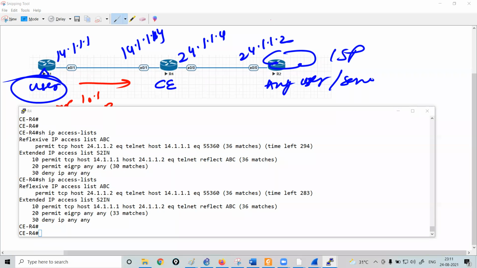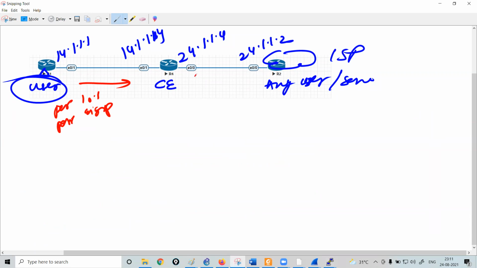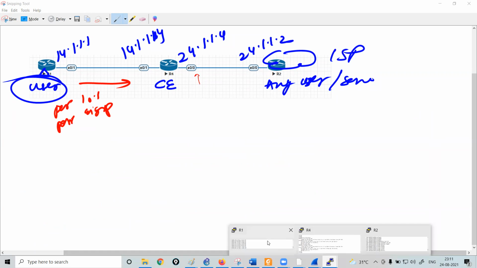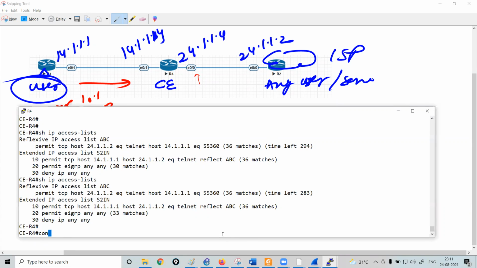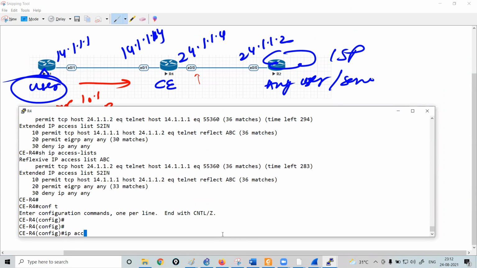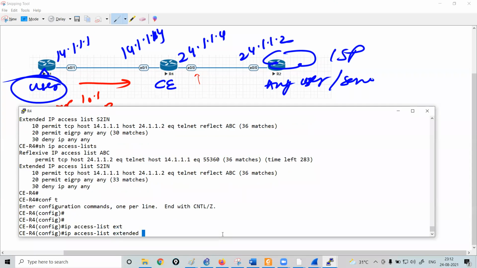Jumping on to this, now what I need to do is create an ACL for the interface E0/0. So move to router R4, configuration terminal, ip access-list extended, and the name is insecure to secure.